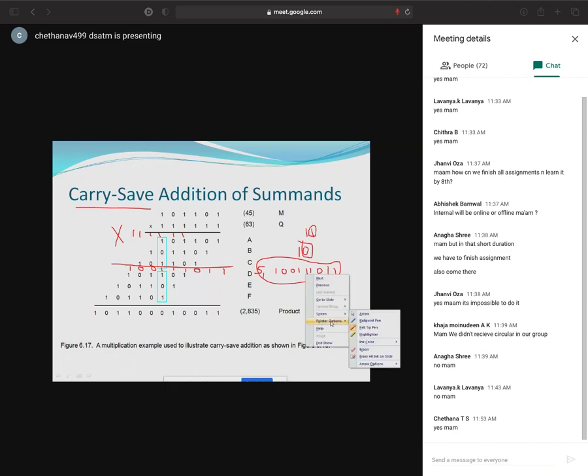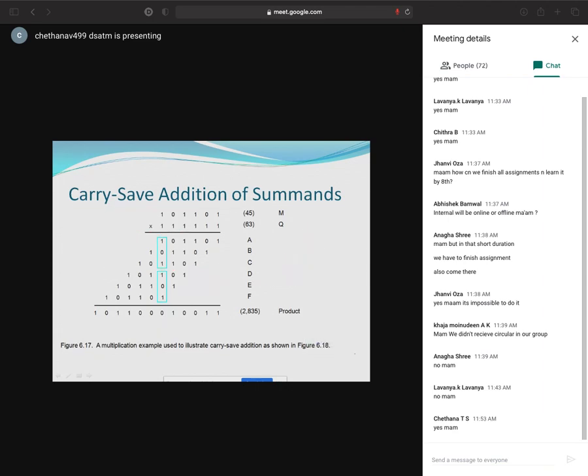I'll erase all of this, since this is the normal addition method. What is my carry save addition? You have to keep the carry, save the carry. How to save the carry? I will show it now. Just see here. 1 is what? 1. Do I get any carry? No. Put it as 0.